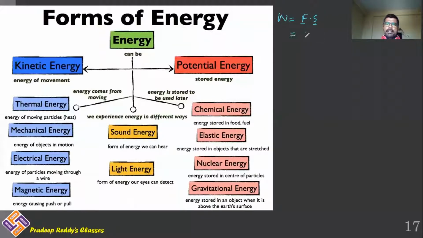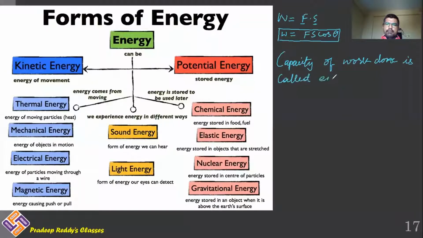This can be simply written as F S cos theta, which is equal to work done W. Now coming to energy, it can be defined as capacity of work done. Capacity of work done is called energy.